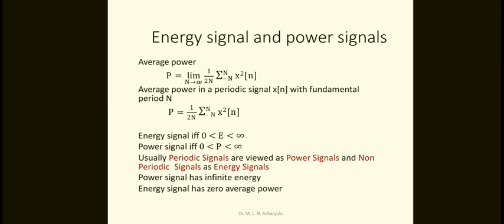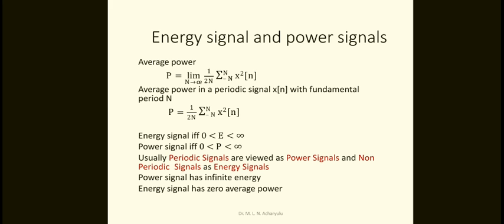Average power in a periodic signal x of n with a fundamental period of N. Previously we had the periodic signal x of t, but here it is x of n. So here P is equal to 1 by 2N sigma of minus N to plus N x square of n. The signal is an energy signal if E is in between 0 and infinity, and a power signal if P is in between 0 and infinity.